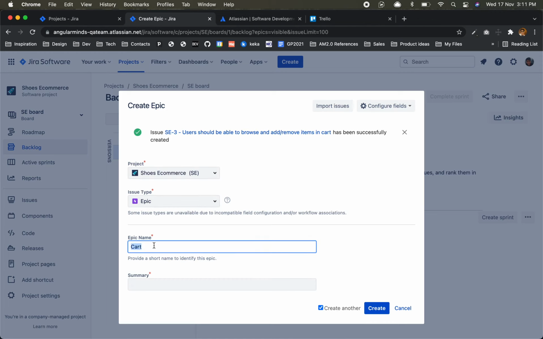After cart, checkout. Users should be able to place the order.